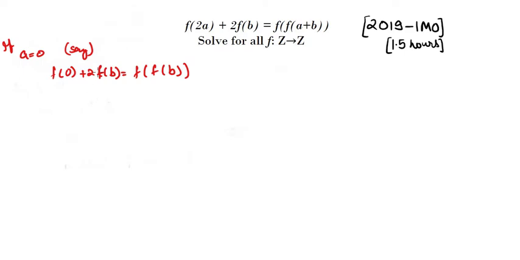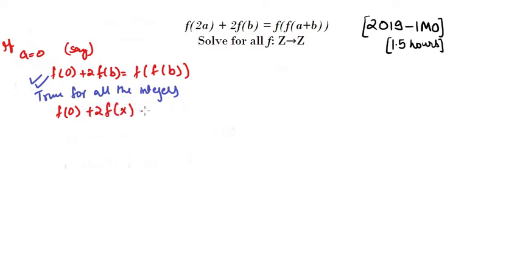Okay, since b is some integer, I can say this particular statement is true for all the integers. Since this is true for all the integers, I can write it down as f of 0 plus 2 f of x equals f of x. This is pretty simple, right? So let's call this equation 1.